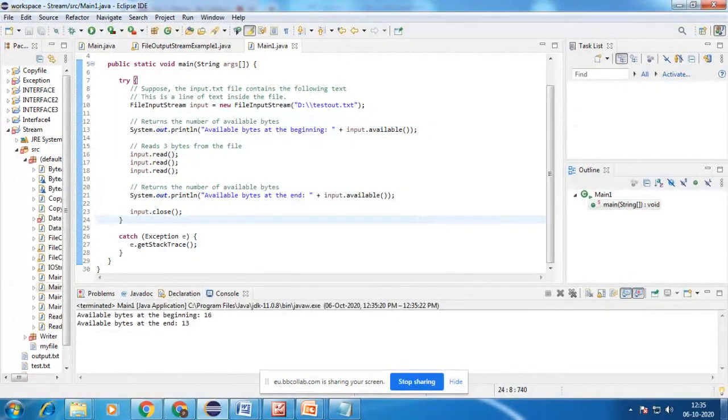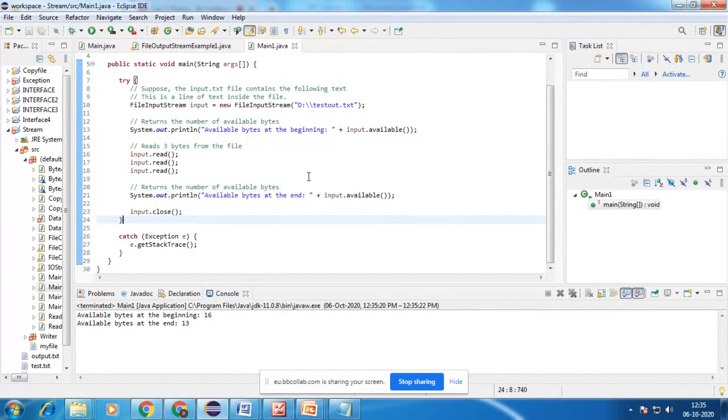Initially we have the available bytes at the beginning as 16. After reading our 3 bytes, the remaining bytes is 13. So this is what the available method does: it returns the number of available bytes.